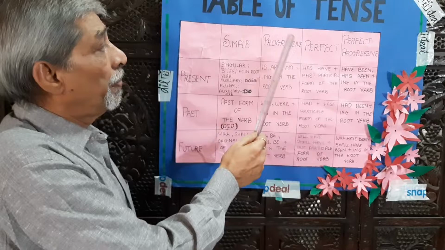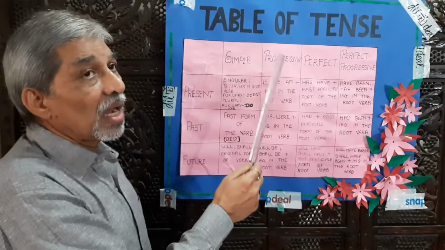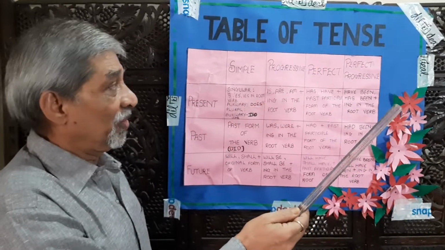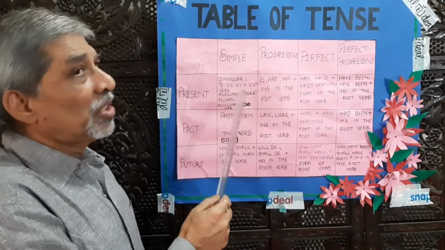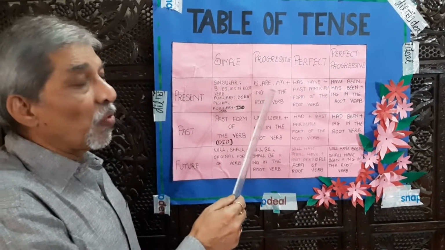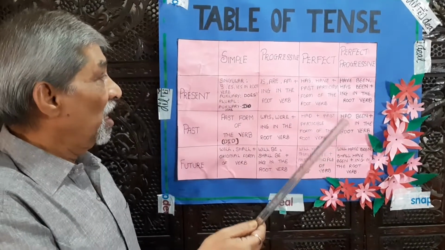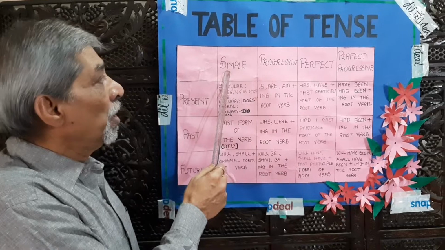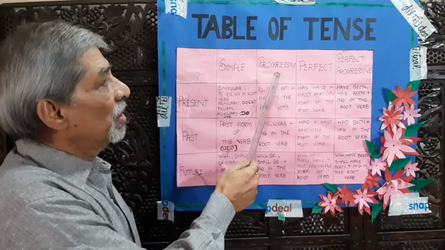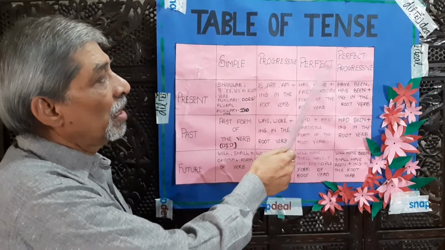Even the progressive is called continuous tense. So, repeat, each tense is divided into four subdivisions, namely simple present tense, present progressive tense, present perfect tense, present